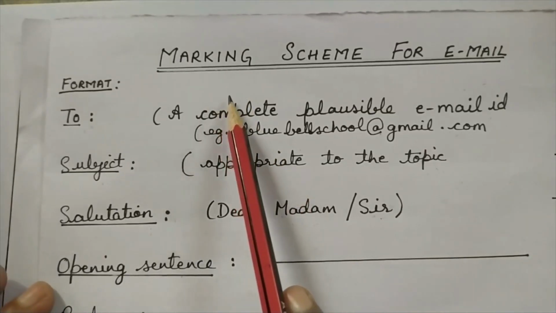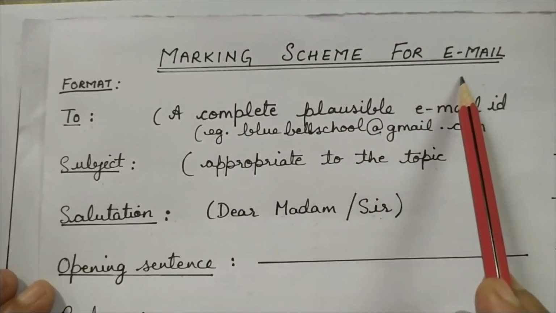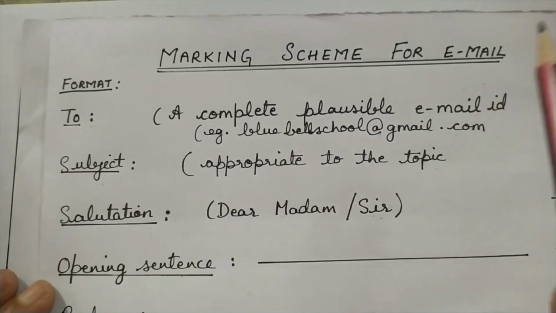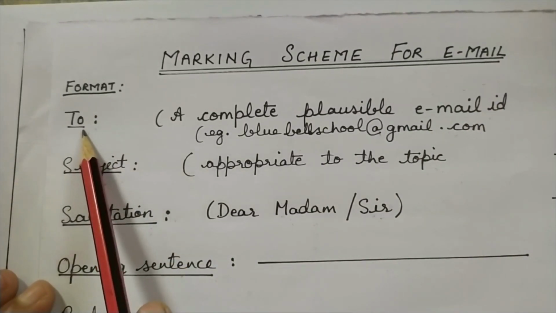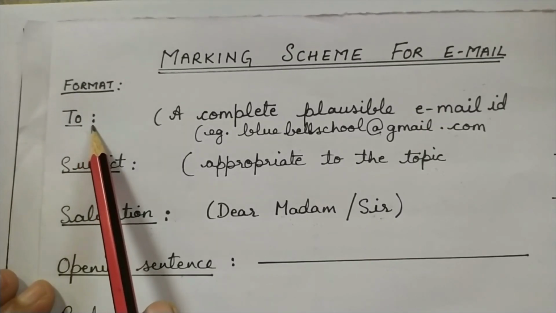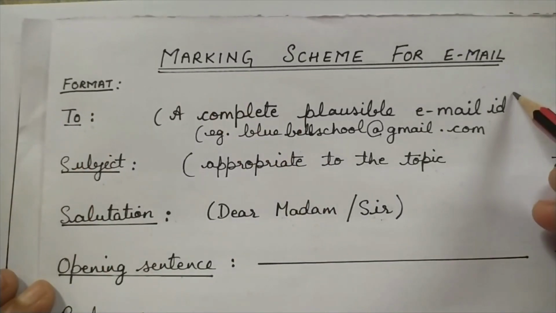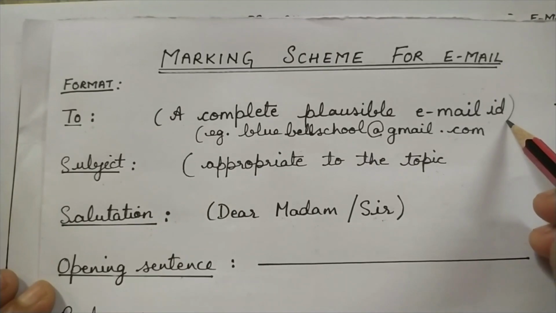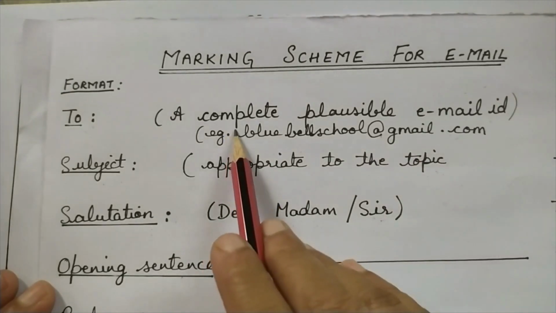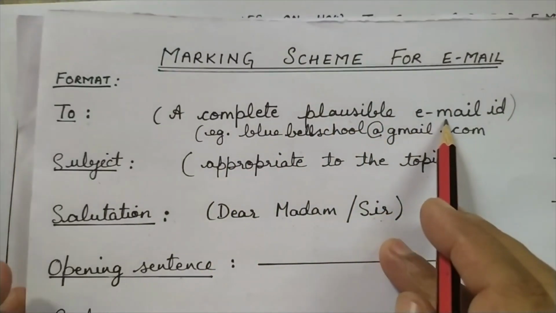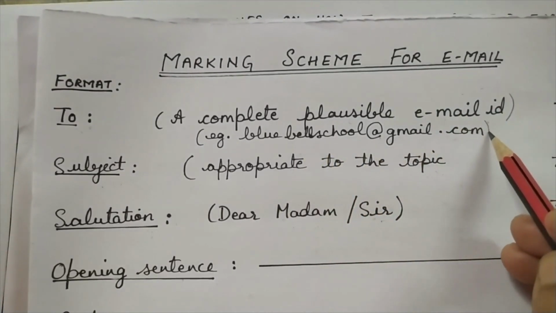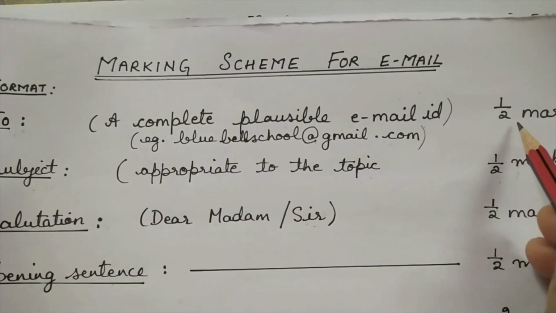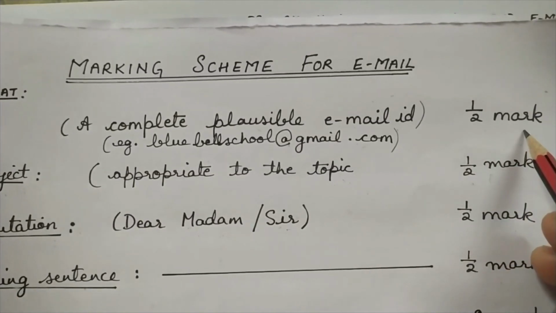Let us begin with the marking scheme for the email given by the ICSE board. So this will be the format. First of all, write on top, on the left hand side with the margin, the "To" email address. That is the email address of the person whom you are writing the email. A complete plausible email ID, for example, bluebellschool@gmail.com. Now this "To" email ID carries half a mark.